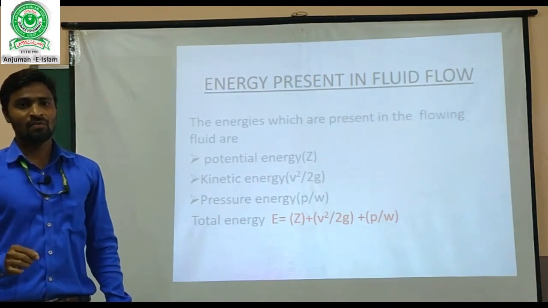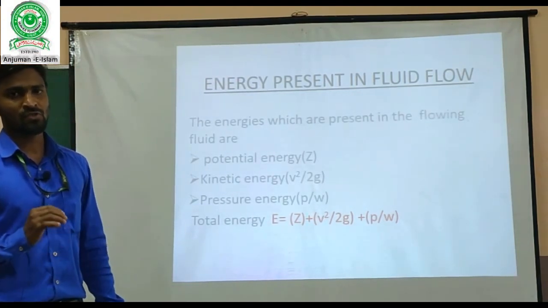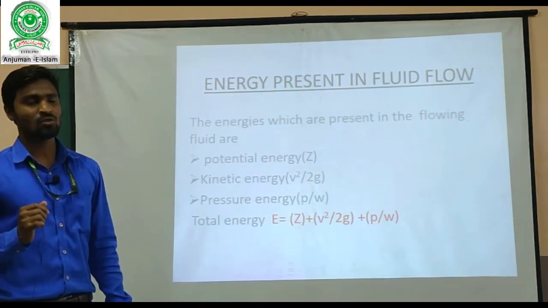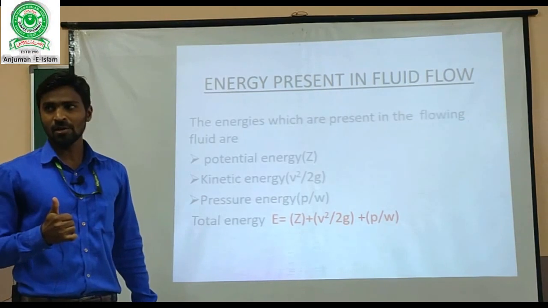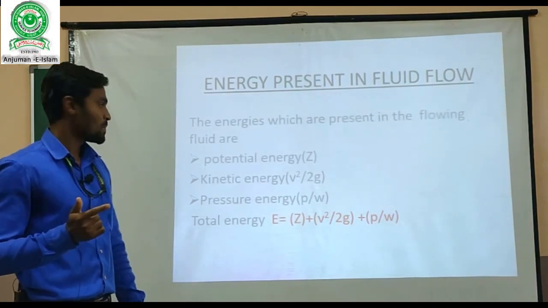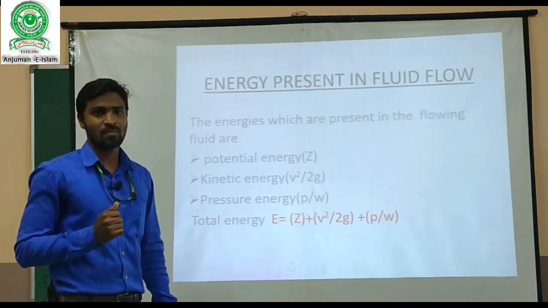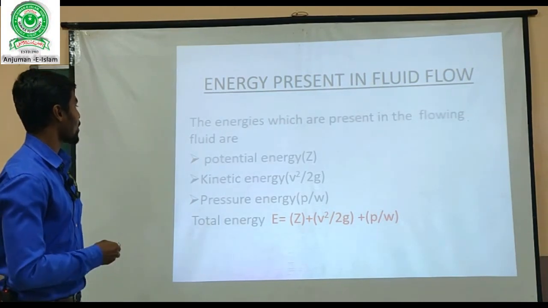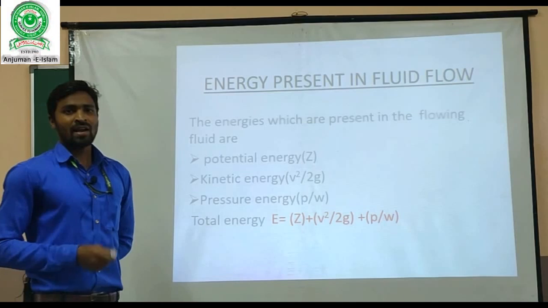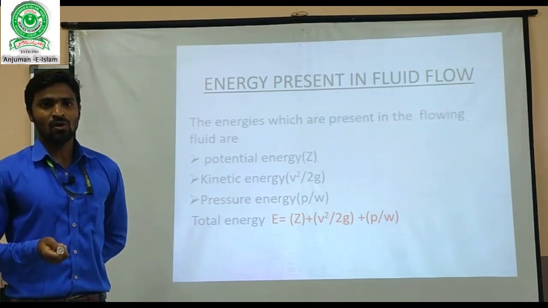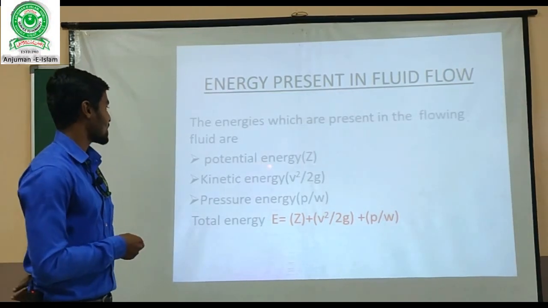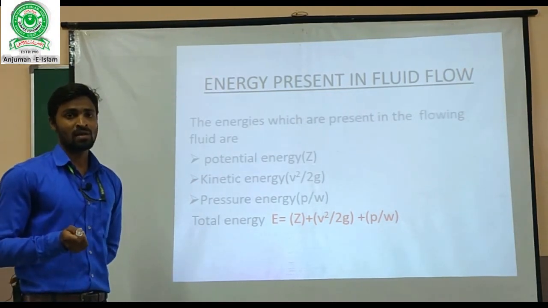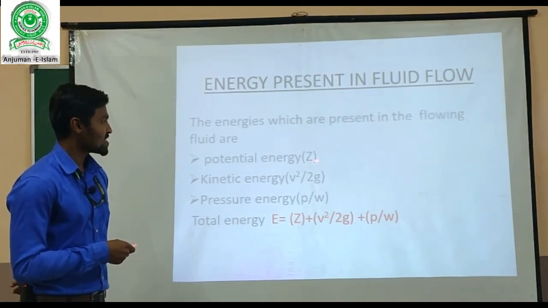The next very important topic in this chapter is energy present in the fluid flow. Friends, if you consider a fluid which is flowing, it consists of three main energies. First is potential energy, second is kinetic energy, and third is pressure energy. Together we call it the total energy of that flowing fluid. What is potential energy? It is the energy possessed by the flowing fluid by virtue of its height, and we represent it by the letter Z.